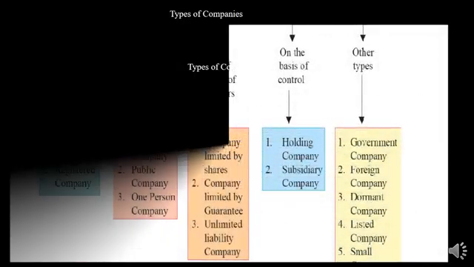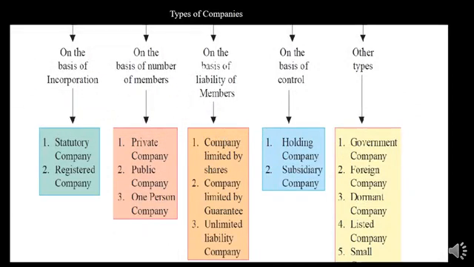Next we will see the types of companies, students. First, on the basis of incorporation, two types of company we can see: statutory company and registered company. On the basis of number of members, as I already told you, private company members and public company members. So on the basis of membership, there are private and public companies. On the basis of incorporation, there are statutory and registered companies.